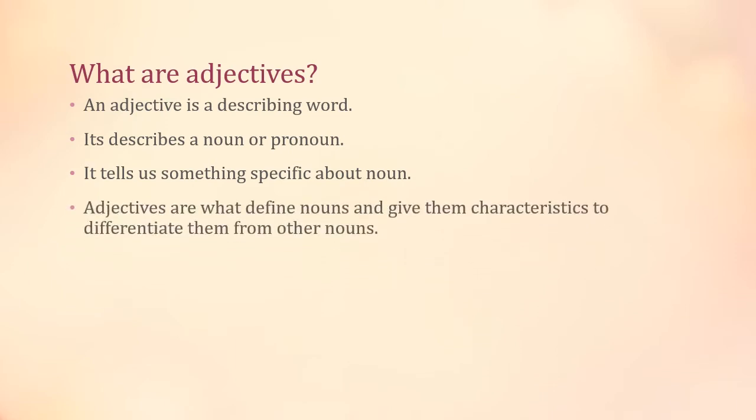For example, Sarah is an honest person. Here, Sarah is described as a person. We are describing the characteristic of Sarah as a person. So Sarah is an honest person. Here, Sarah is a noun and honest is an adjective which is describing Sarah as an honest person.